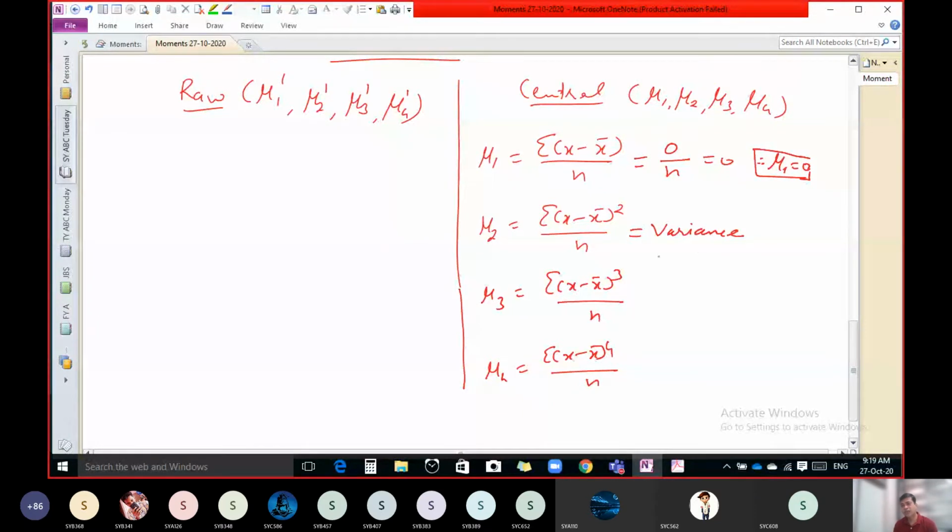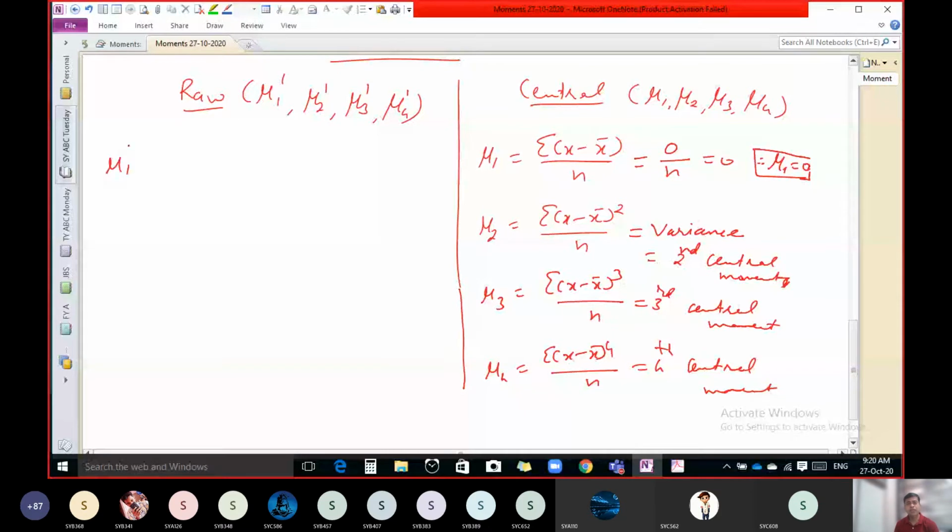So you can say that variance is second central moment. So mu3 is third central moment. And mu4 is fourth central moment. So now the question is, what is mu1 dash? It is first raw moment.